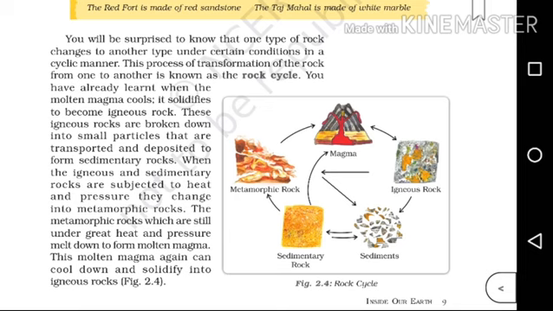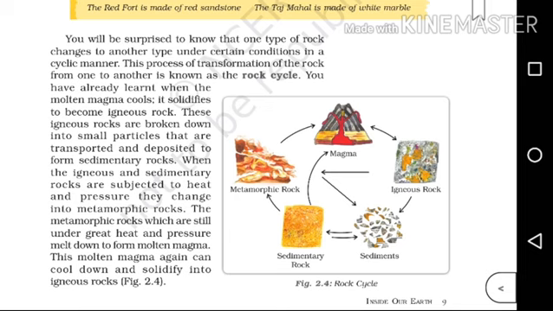And under heat and pressure, the sedimentary rock as well as these igneous rock will be transformed into metamorphic rock. And even in higher heat and pressure, these metamorphic rocks will melt and will form the molten magma. Okay, so this is a cyclic process, and again this molten magma can cool and solidify into igneous rock.